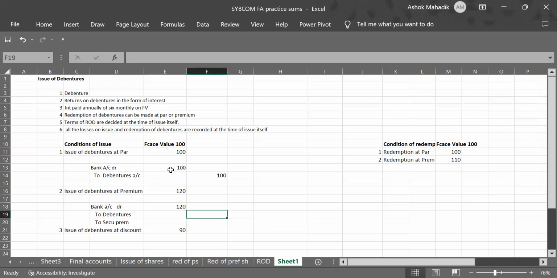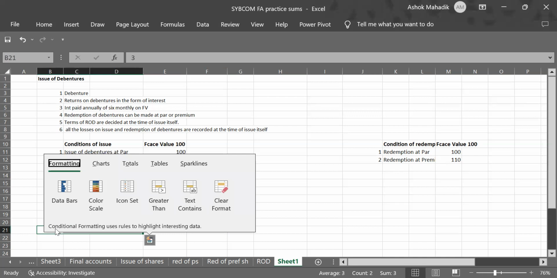Okay, so 100 rupees towards debentures. Always remember, against debentures we always write face value. Learn this by heart. Always keep it in mind that against debenture always write face value. Okay, so third entry, just a little bit down.